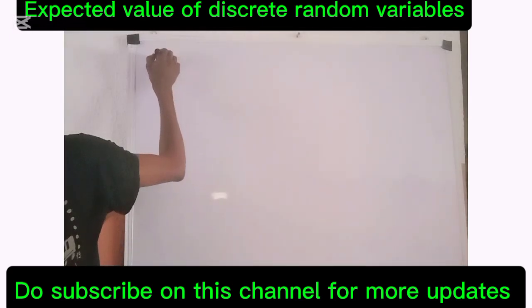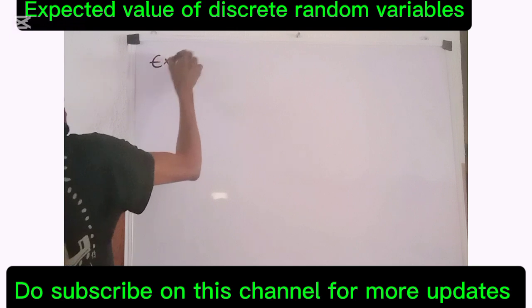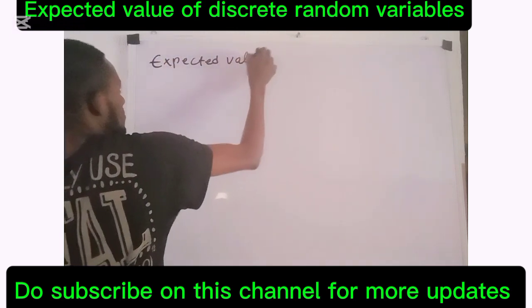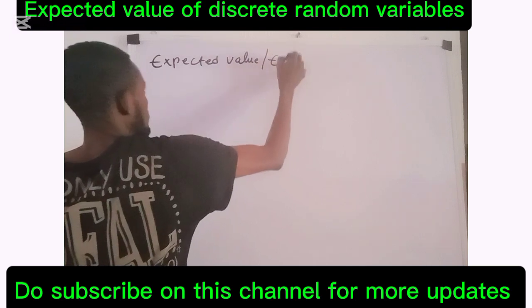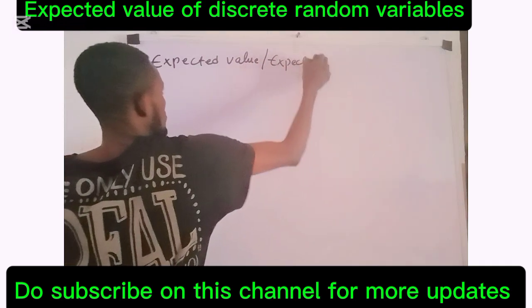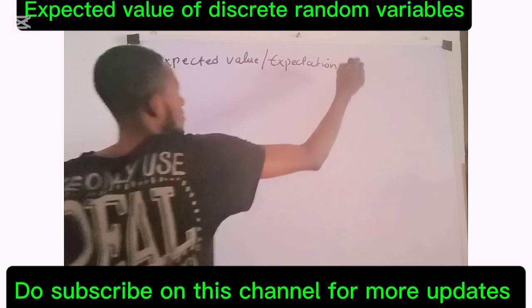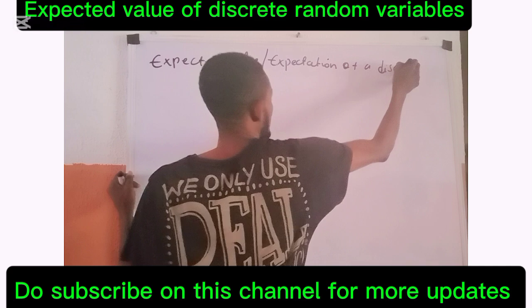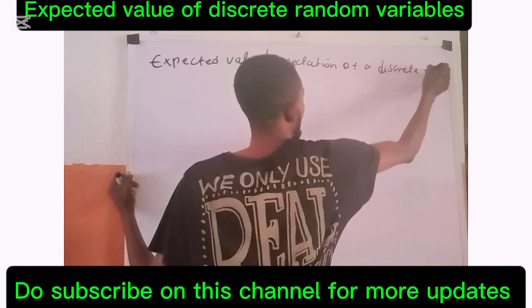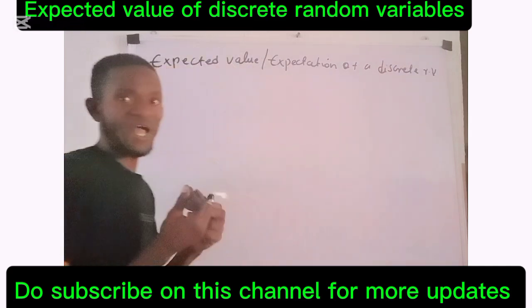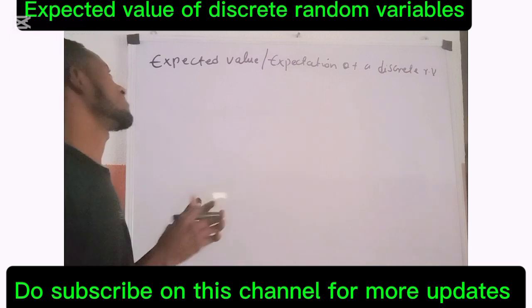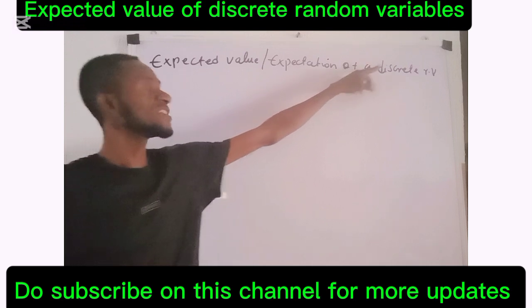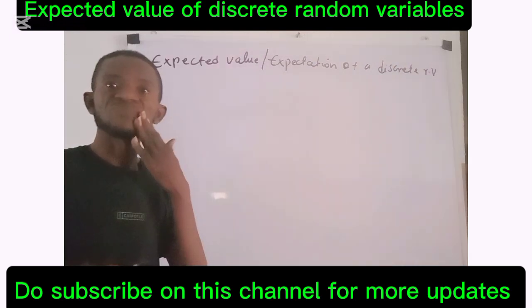Permit me to write R.V. as random variable. Expected value or expectation of a discrete random variable.